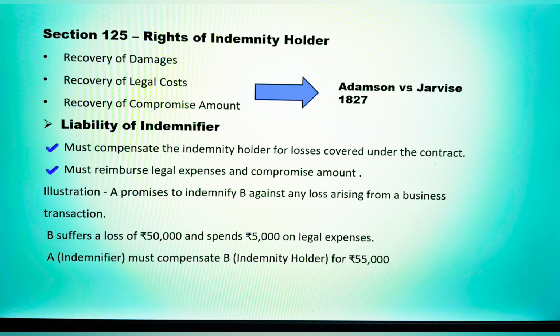If the indemnity holder spends money defending a legal action, those reasonable expenses can also be recovered. The third right is the recovery of compromise amount. If a lawful compromise is made in a case, the amount paid can be recovered from the indemnifier.